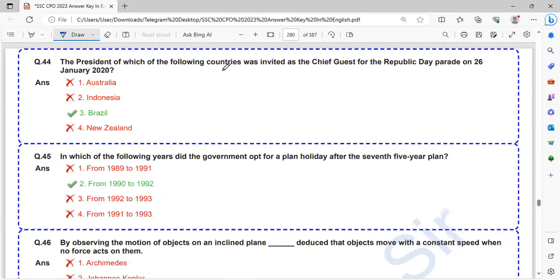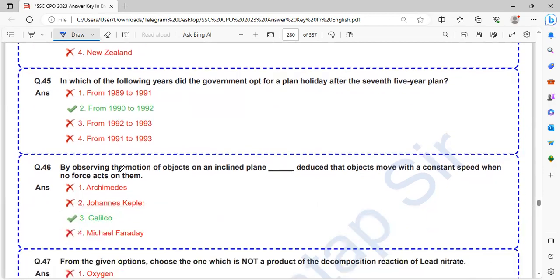The president of which of the following countries was invited as chief guest for the Republic Day parade on 26 January 2020? So it was Brazil. Brazil's president was the chief guest for the Republic Day in 2020. In which of the following years did the government opt for a planned holiday after the seventh 5-year plan? It is from 1990 to 1992.